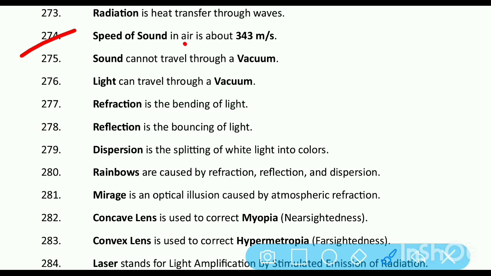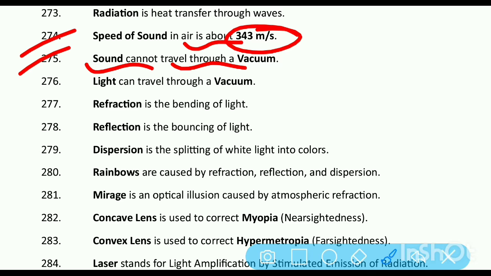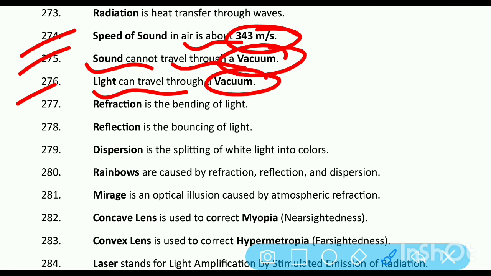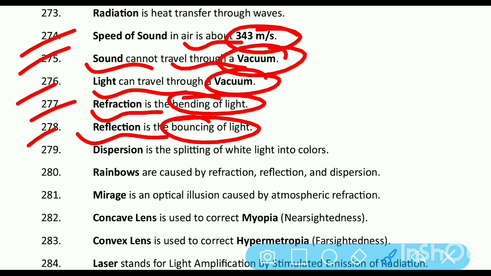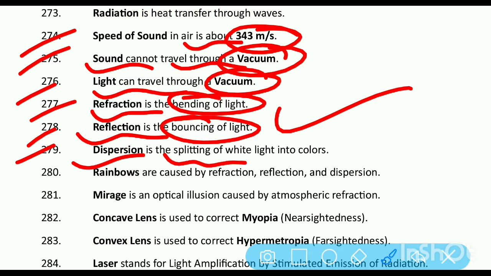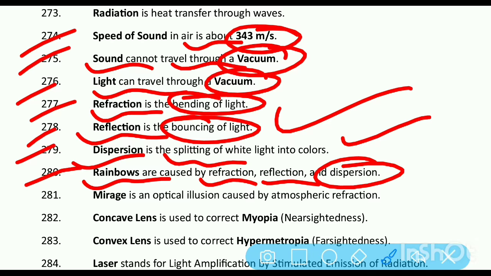Speed of sound in air is about 343 meters per second. Sound cannot travel through a vacuum. Light can travel through a vacuum. Refraction is the bending of light. Reflection is the bouncing of light. Dispersion is the splitting of white light into colors. Rainbows are caused by refraction, reflection and dispersion.